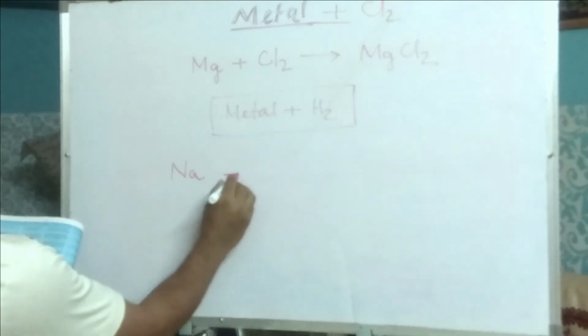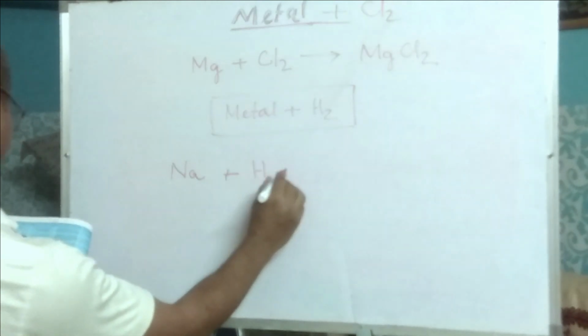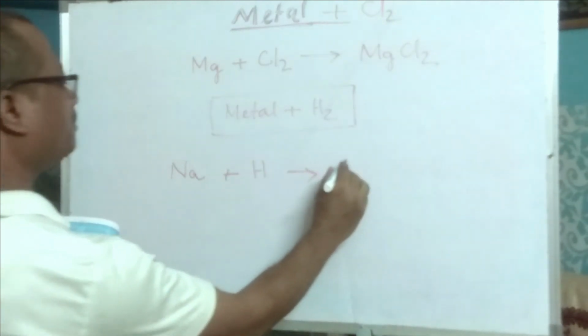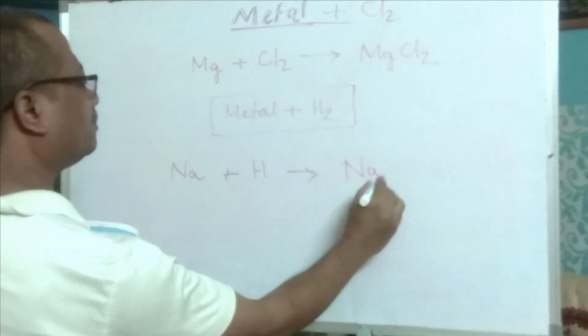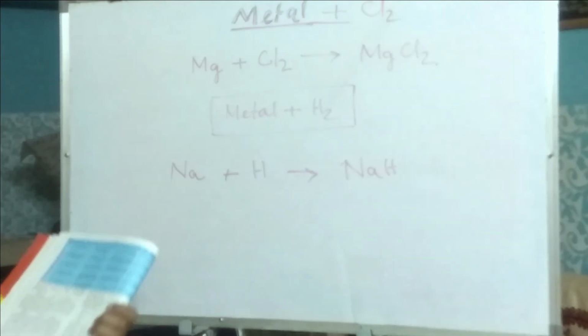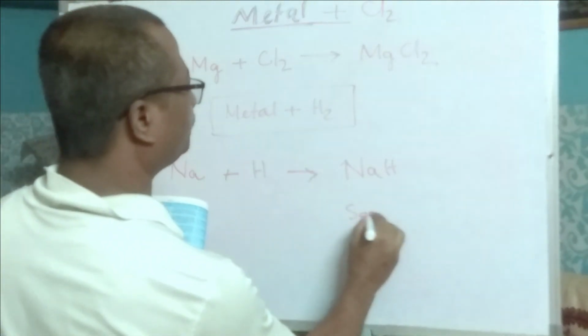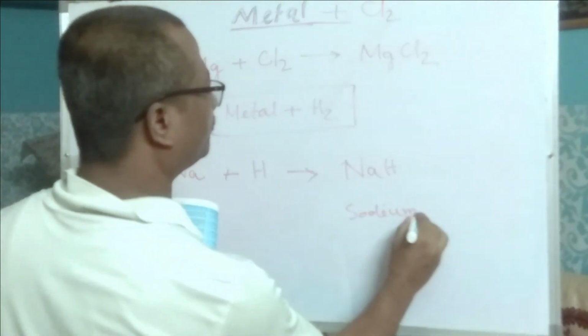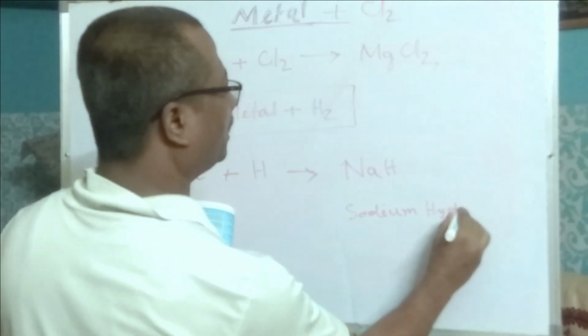For example, when sodium reacts with hydrogen, it produces sodium hydride.